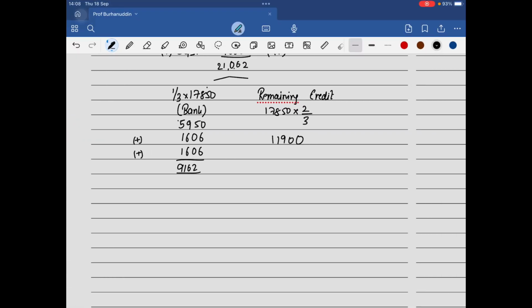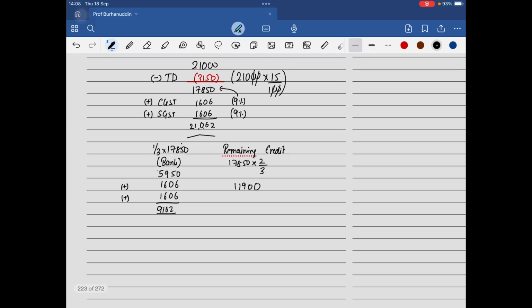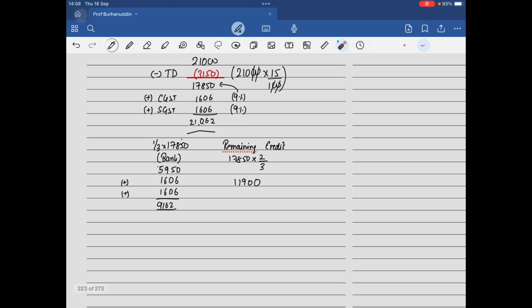So here now, children, listen to this very carefully. You're having a purchase. So your purchase account will be debited with 17,850. This is the GST, this is called input GST. See, CGST and SGST. The payment has been made by the check. So one will be credited with this amount, and the other one will be credited with 11,900 as the amount to be payable to Vinay.